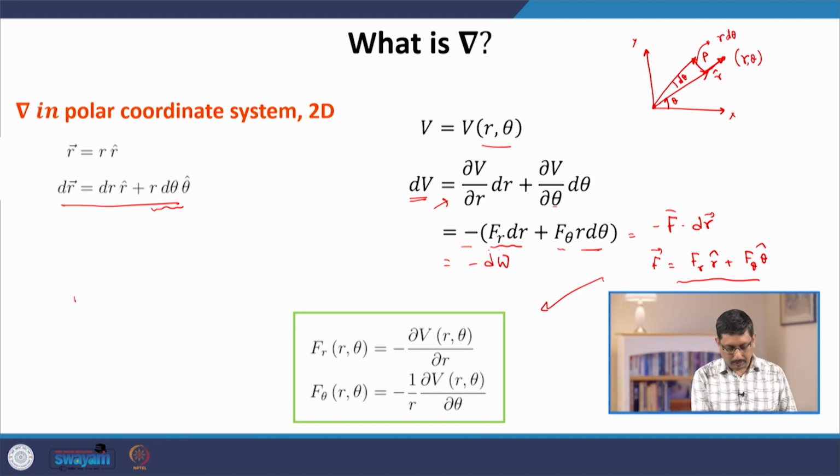So, if we say that this force is minus gradient of V, then we can express it as r-hat d/dr plus theta-hat (1/r) d/d theta.